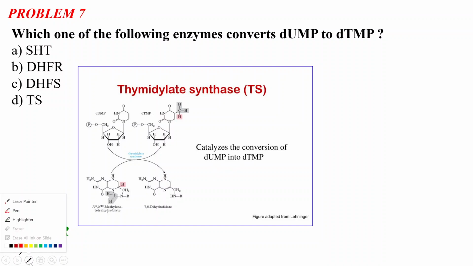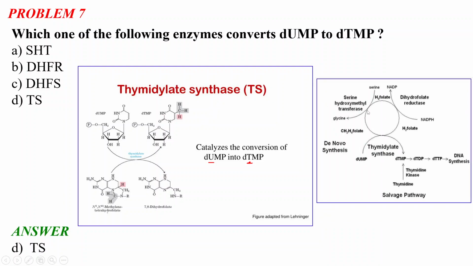We all know that uracil is present in RNA. U stands for uracil, and T stands for thymine. Uracil is a nitrogenous base which is present in RNA but absent in DNA. Similarly, thymine is a nitrogenous base which is present in DNA but absent in RNA. So biologically, this conversion between these two nitrogenous bases is catalyzed by thymidylate synthase. Okay, so this is actually the catalytic cycle.